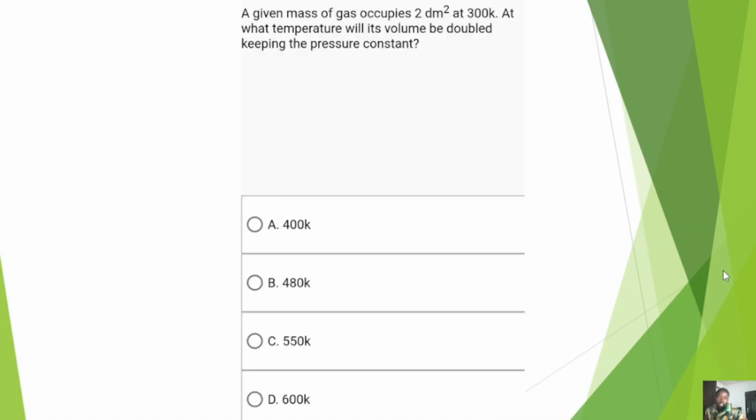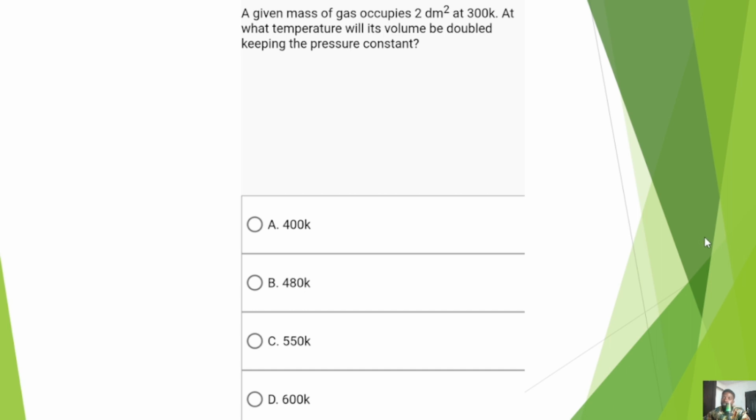So let's try the first question. Now remember that in Charles' law, how you would know that a particular question has to do with Charles' law is once you see constant pressure, or they tell you that the pressure does not change. You have that in mind, that once that is indicated, automatically it's Charles' law. So let's go ahead. Now, a given mass of gas occupies 2 dm cube at 300 Kelvin. So note that the initial volume is 2 dm cube and the initial temperature is 300 Kelvin. At what temperature will its volume be doubled, keeping the pressure constant?